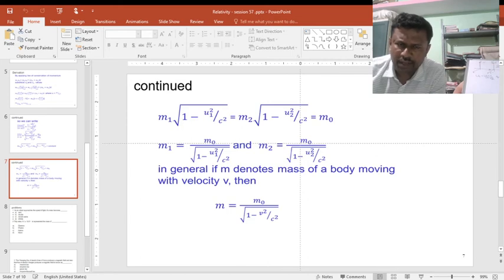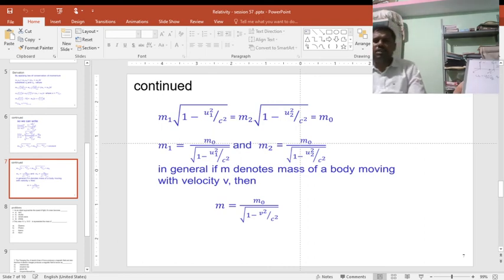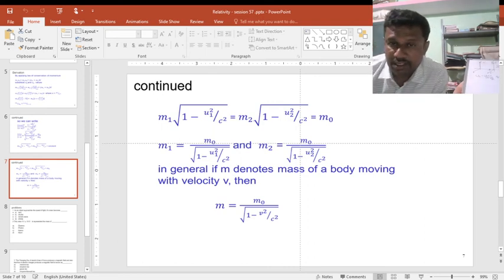In this equation, what will happen? Usually we know that v is always less than c. So v square by c square is a fraction, and 1 minus that again becomes a fraction. Then 1 by a fraction gives m greater than m0. When a body moves with speed, its mass increases. This is the derivation for the variation of mass with respect to the velocity of light.